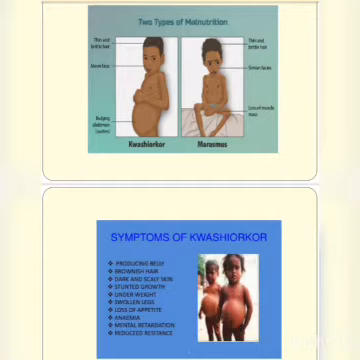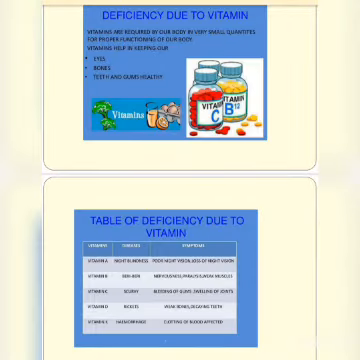In kwashiorkor, the most common symptom is bulging of the abdomen, as you can see in the figure. But in marasmus, there is loss of muscle mass. Okay. Next is the deficiency of vitamins.